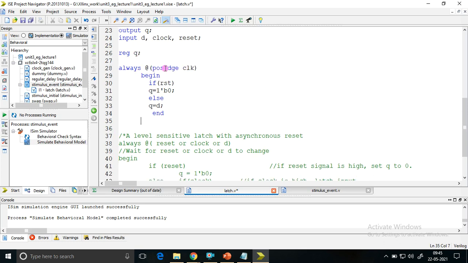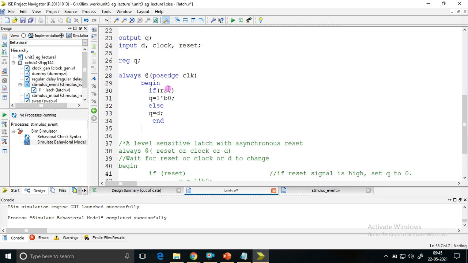So I'm using edge trigger now. Posedge of clock, then I'm checking reset. Then I'm checking reset, clock. I'm matching with the inputs. Posedge of clock, then I'm checking reset. So the first preference is clock. If posedge of clock has appeared, then only we'll check reset.